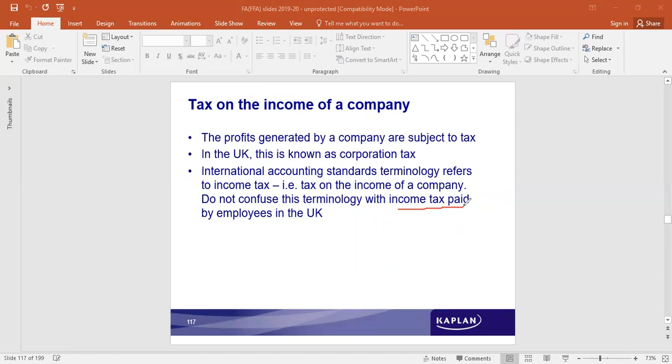That is a personal expense met by the employees for their income, but whatever profits the organization makes, when tax on that is paid, it's called corporation tax. The tax rates are different for individuals and different for corporations.